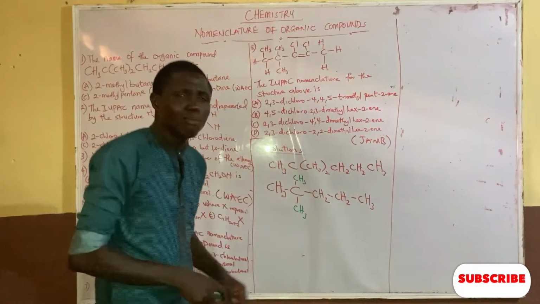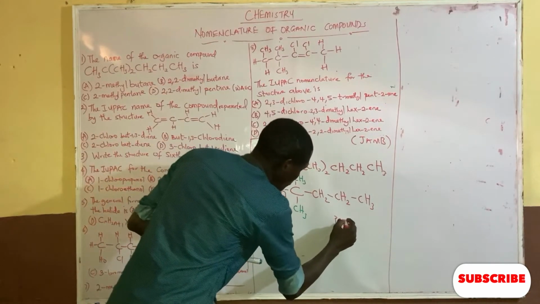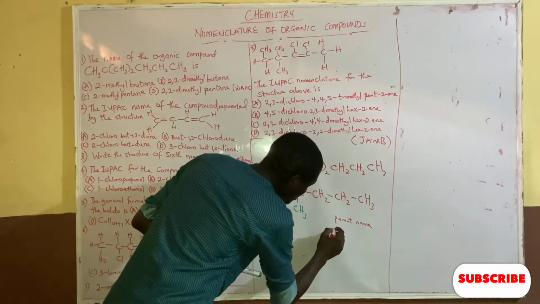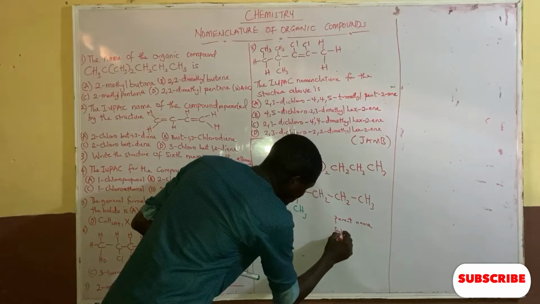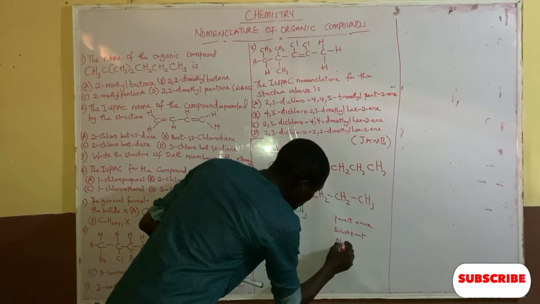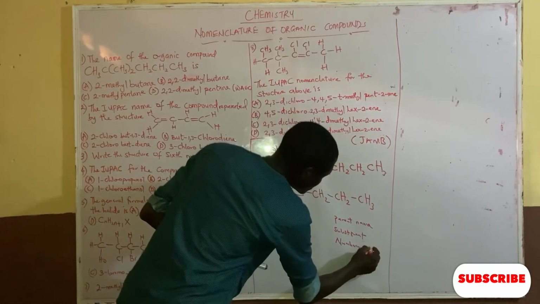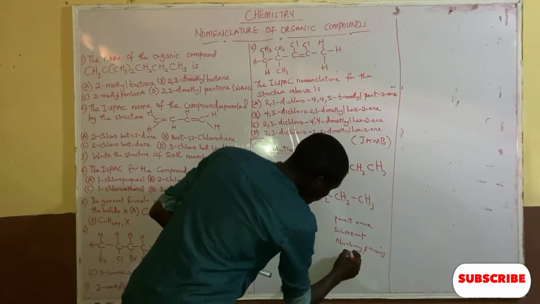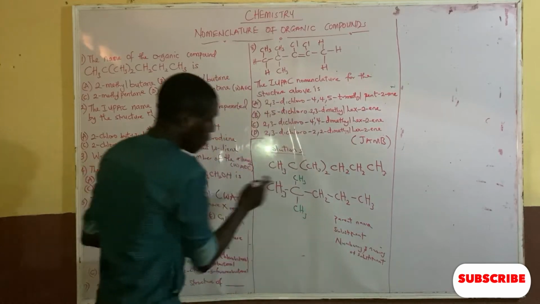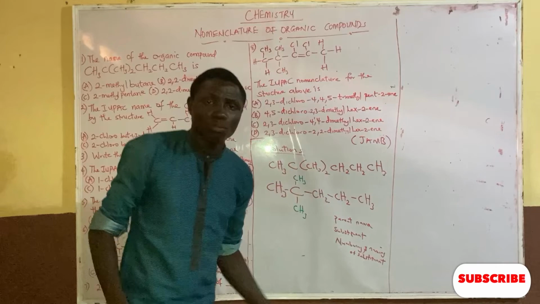Now, if I want to name this compound, the first thing I need to consider is the parent name. What is the parent name? The substituent present, the numbering, and the naming of the substituent are very, very important. Now, let's consider this theory in this compound. What will be the parent name of this compound?